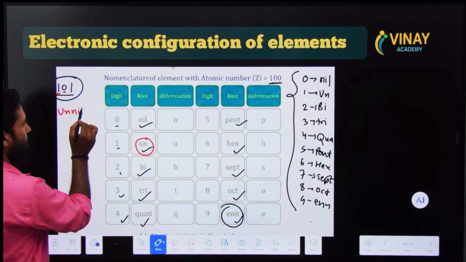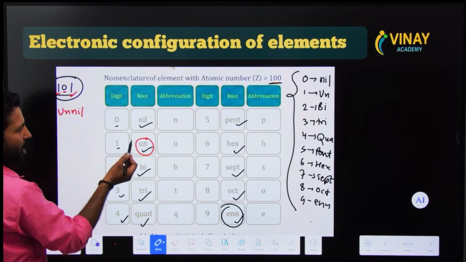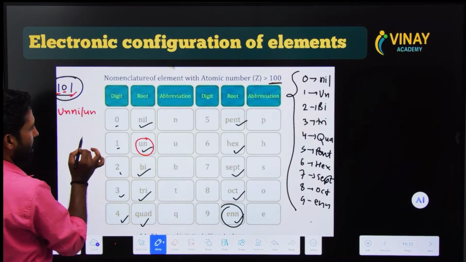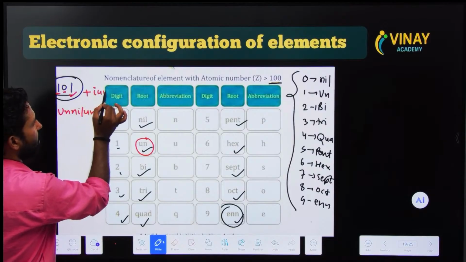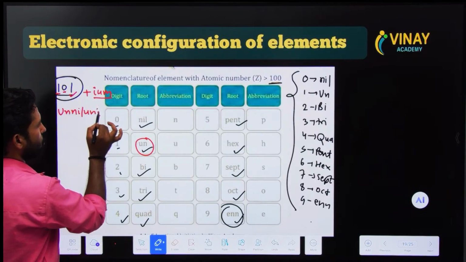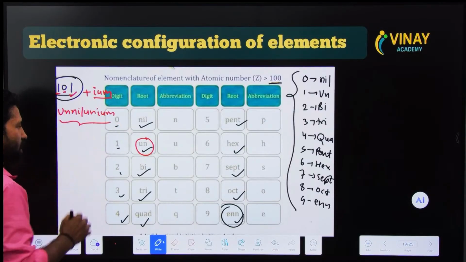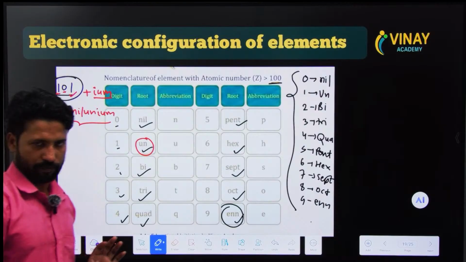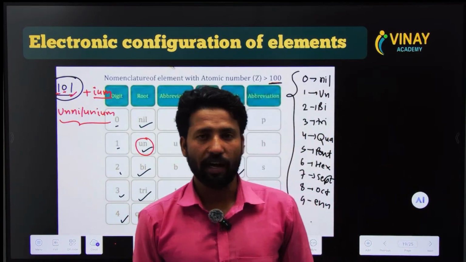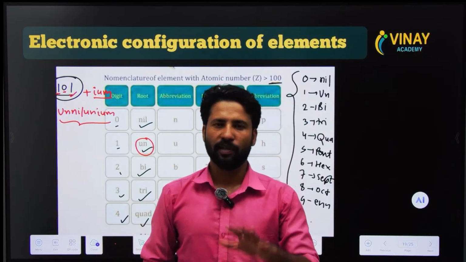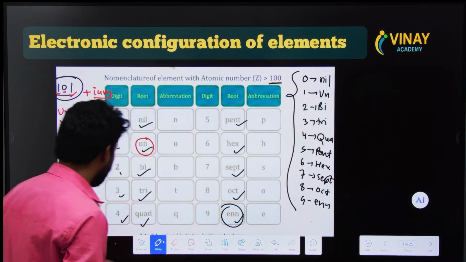Write nil. And one again is known as un. Write un. And add ium at the end. Always add ium. Now the name will be unnilunium. Unnilunium. So write and pin a comment below: what is the name of 118?